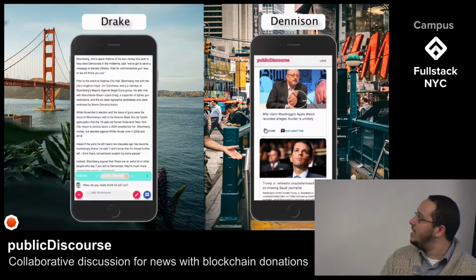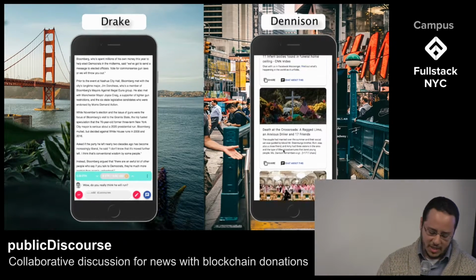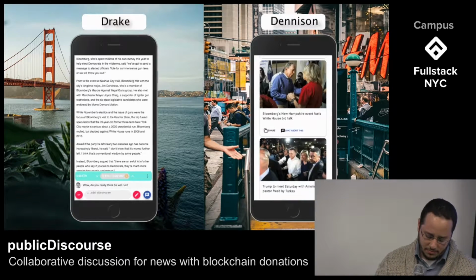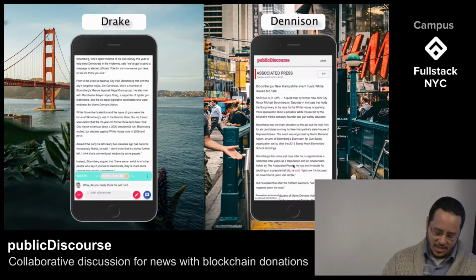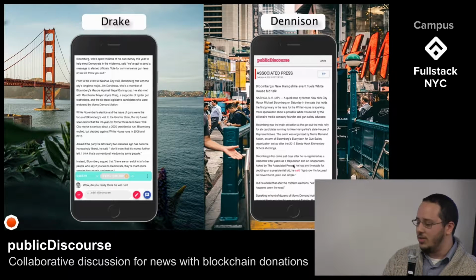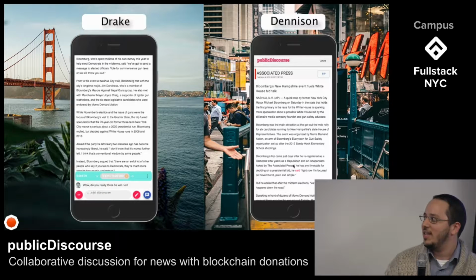On the right, we can see Dennison using the app. He's currently on his morning commute through the New York City subway. In the middle of his commute, he loses internet connection. This is a problem that we all experience traveling through the New York City subways. So as soon as the app is loaded, we cache all of the articles as well as their content locally on his device, so when he loses connectivity in a tunnel, he can still use the app. To tell you more about the quality discussion you can expect to have on Public Discourse, I'll give you Dennison.